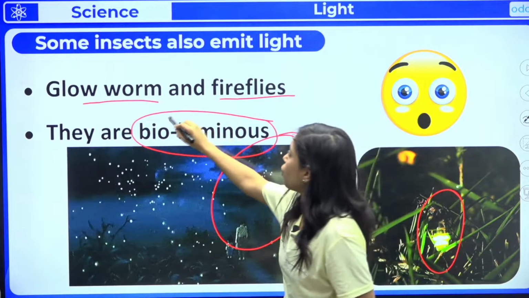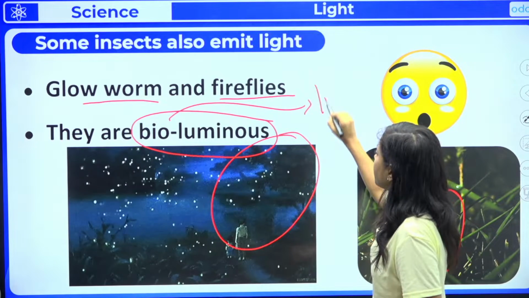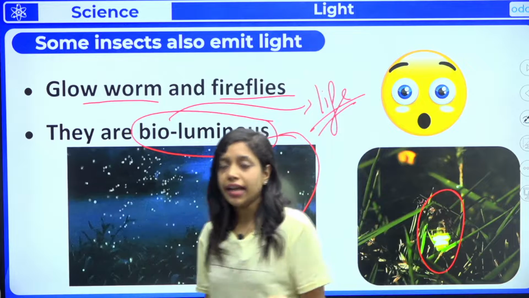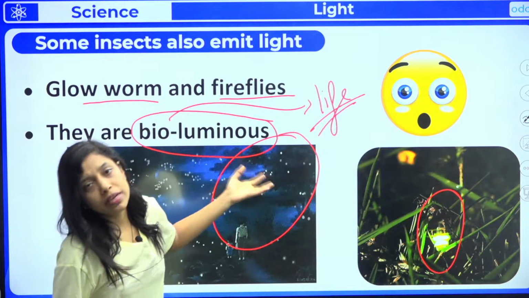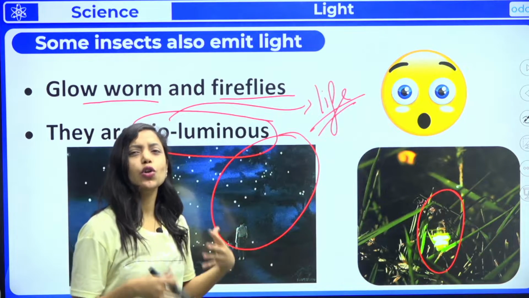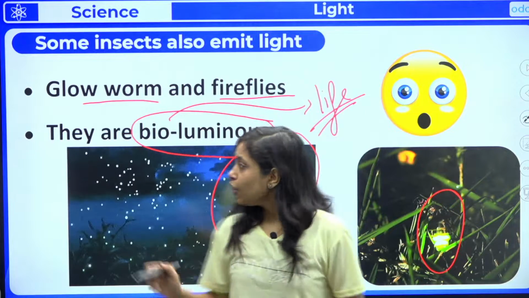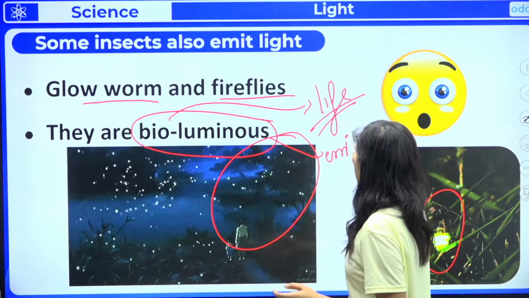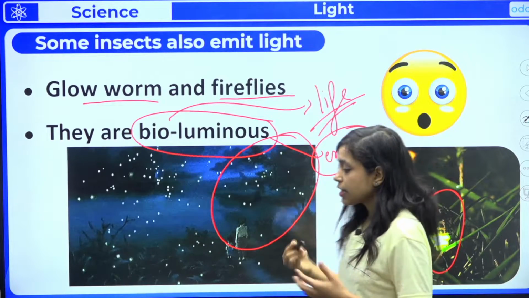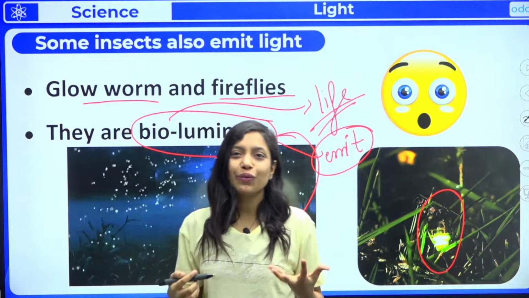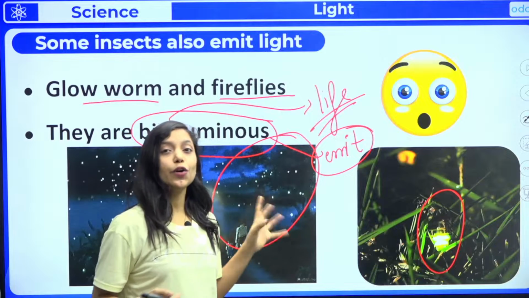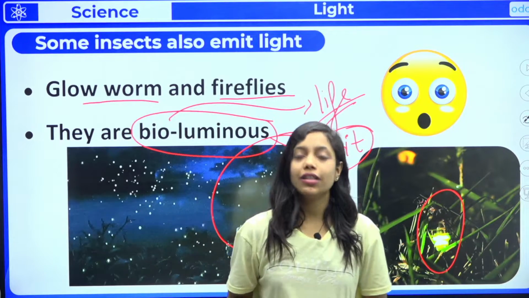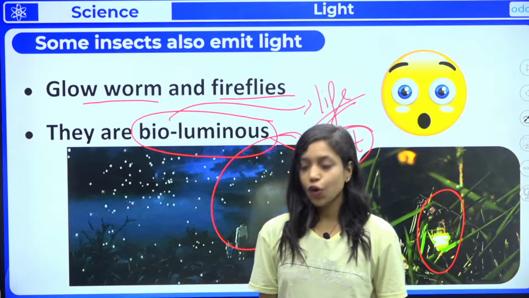bioluminous, right? What do you mean by bio? Life. Living organisms which emit their own light are called bioluminescent objects, okay? Is it clear to all of you? Luminous means which emit their own light. So living organisms which produce their own light are called bioluminous objects. For example, glowworms and fireflies are all bioluminous. Is it clear to all of you?